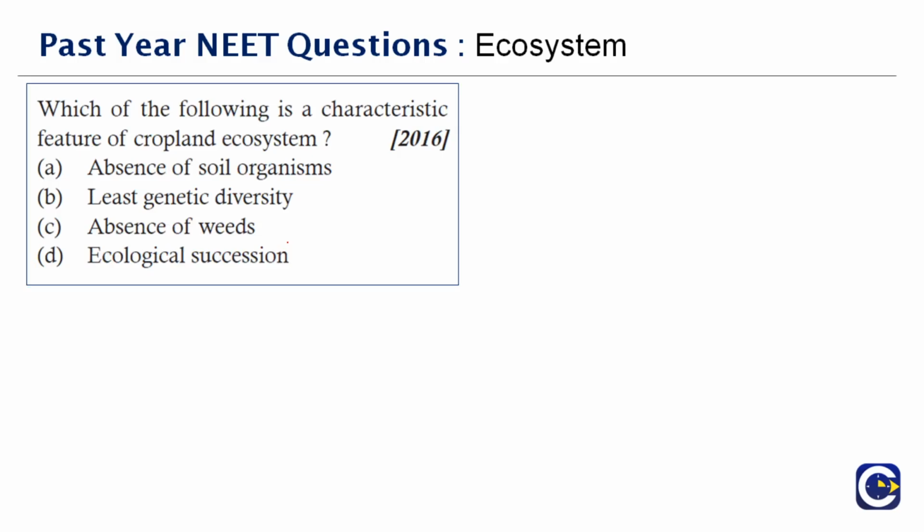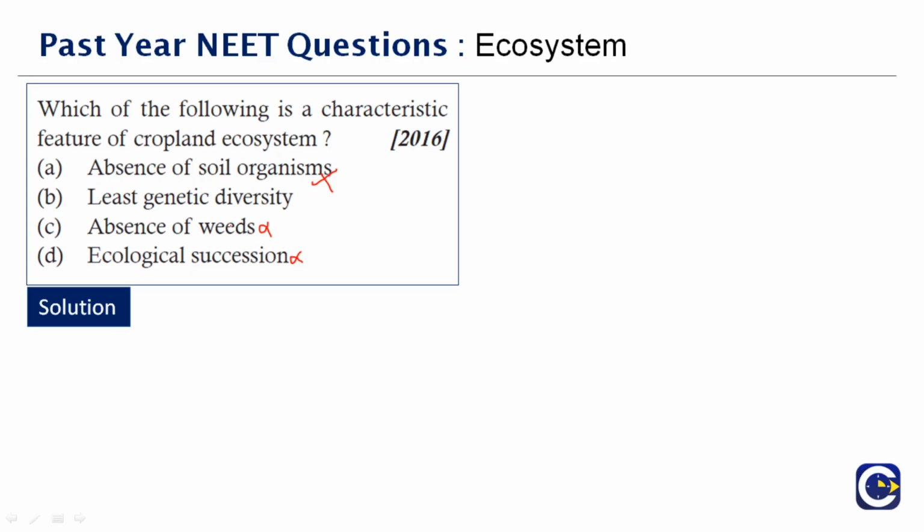Next question here: which of the following is a characteristic feature of the cropland ecosystem? We have 4 options. Obviously you will have the presence of soil organisms, so this is wrong. Absence of weeds is also wrong, because in a cropland obviously you will have weeds. Ecological succession will not be present to that extent, because there is least genetic diversity.